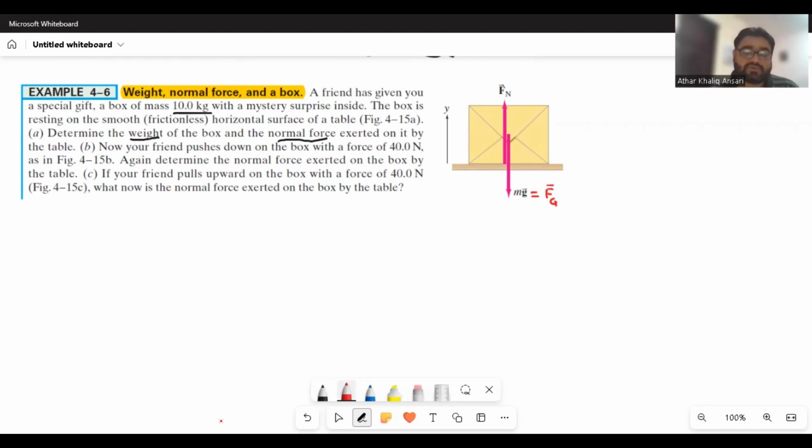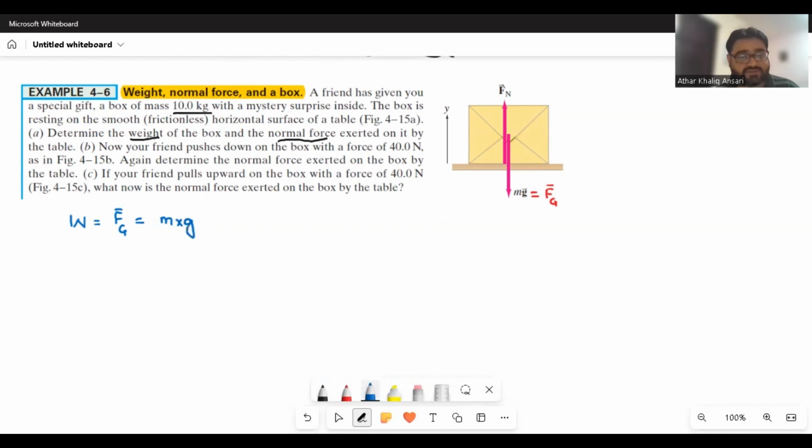Now, first of all, I'm going to talk about the weight. Whenever we are going to find the weight, I told you earlier that the weight is equal to the force of gravity, which is calculated by multiplying mass with the gravitational acceleration.